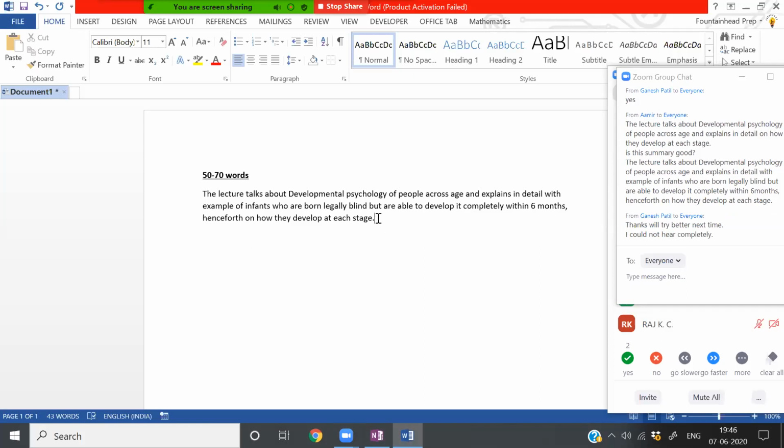This is a very good summary, Amir. So good job, but you will have to follow the rules as well. The problem here is you were trying to write entirely in one sentence. You can think of breaking even this part in multiple sentences. If you do that, you will be able to even easily write more than 60 words.